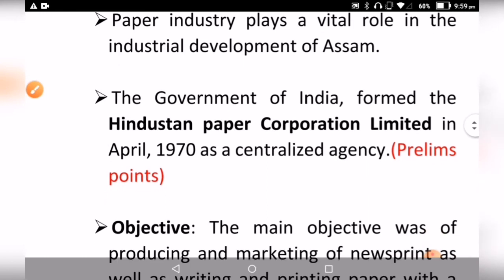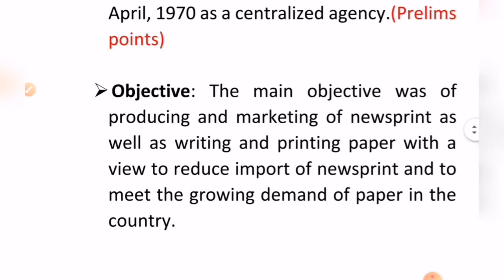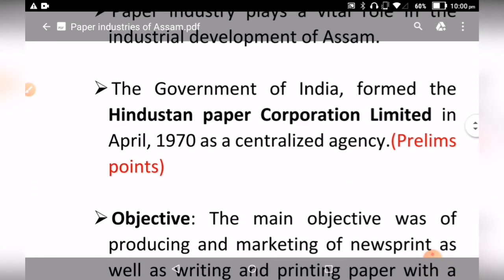Now the objective of this Hindustan Paper Corporation Limited was producing and marketing of newsprint. Newsprint means the paper that is used to print our newspapers, right? That is called newsprint, as well as writing and printing paper, with a view to reduce import of newsprint and to meet the growing demand of paper in the country. Okay, so to overcome this import dependence, the central government developed this Hindustan Paper Corporation Limited.